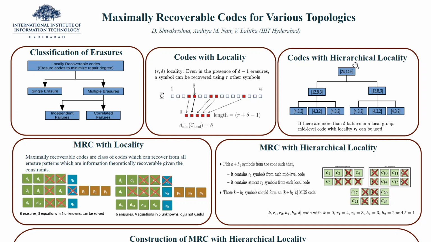Here is an example of codes with hierarchical locality. If there are more than delta failures in a local group, a mid-level code with locality r1 can be used.